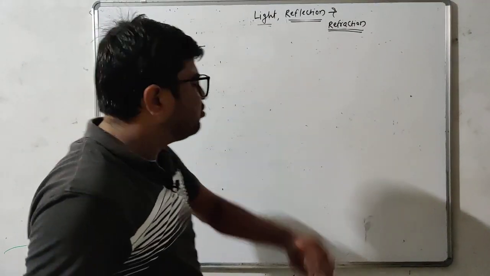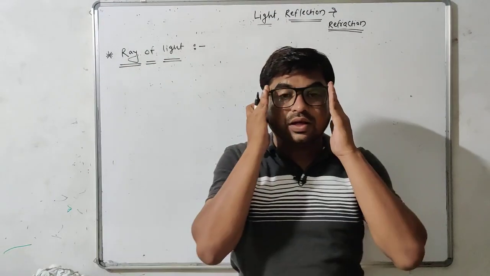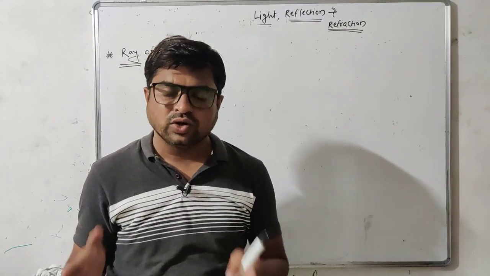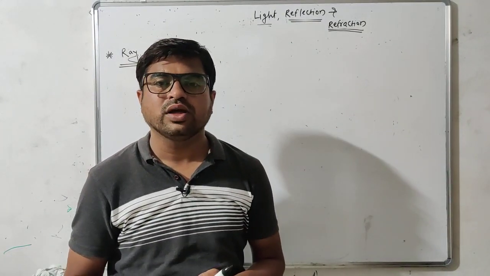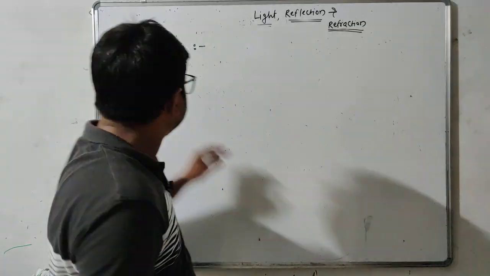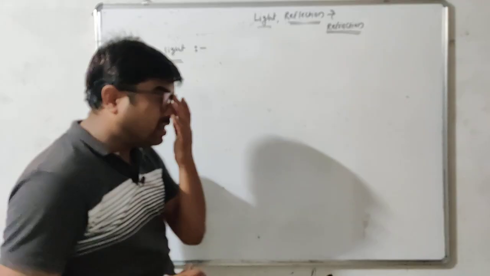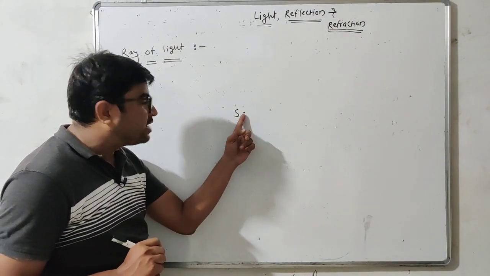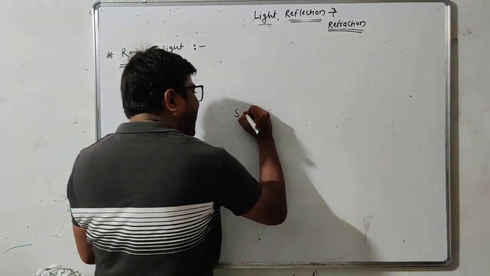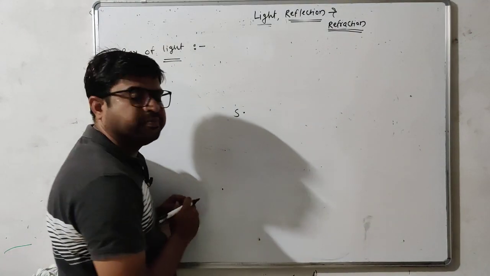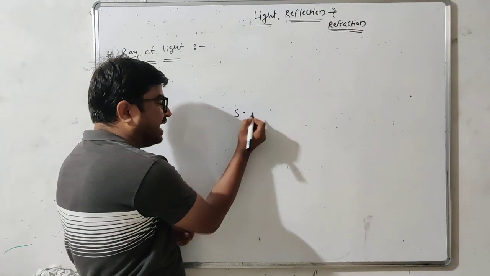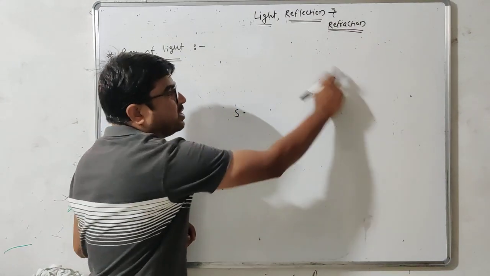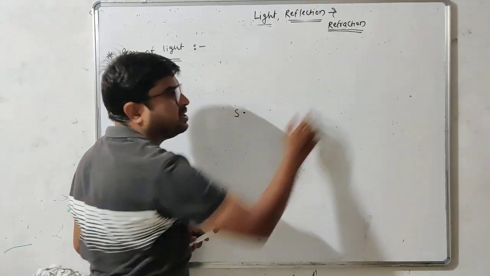Okay. Ray of light means the direction of propagation of light energy through any medium, okay, it's called the ray of light. Now student, if we take a source of light, this is the source of light and it emits light energy in its surrounding medium. The light energy emitted by this source is propagating through this medium constantly.